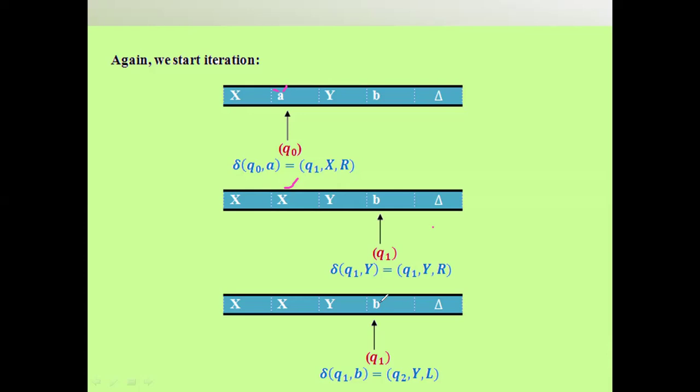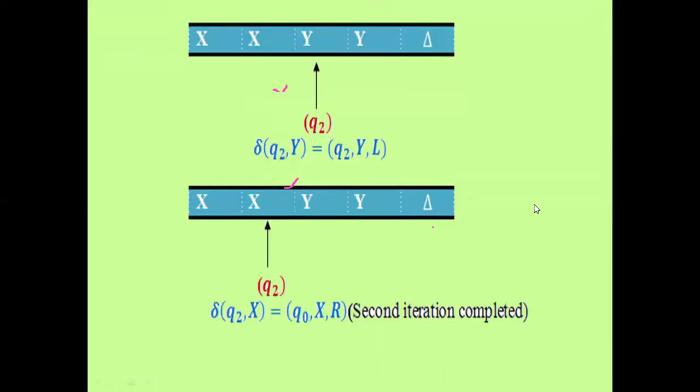And then for Y, you again get the self loop on Q1. In Q1 with B, you have to check Q1 comma B, where it moves: left, to Q2 comma Y comma L. So again you come to the L. That B you have to replace by Y, so that is Q2 comma Y comma L. You replace it, and the transition goes to Q2 comma Y comma L.